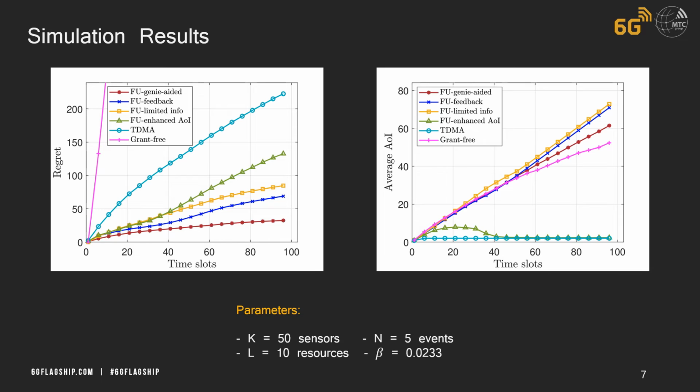On the other hand, the age of information is slightly higher in the case of the proposed fast uplink feedback, and in order to enhance the age of information, we increase the beta parameter, where we have almost the optimum age of information, approaching the TDMA case, and the regret is still outperforming the baseline models.